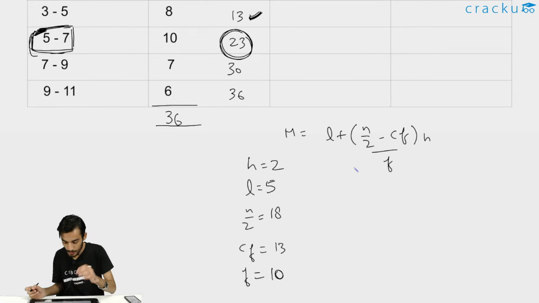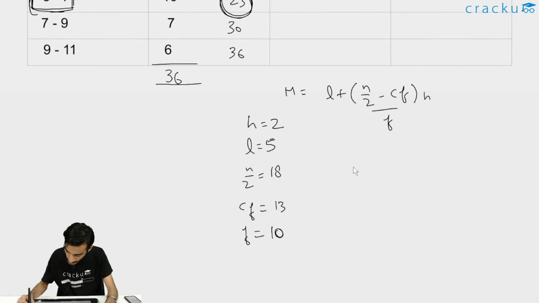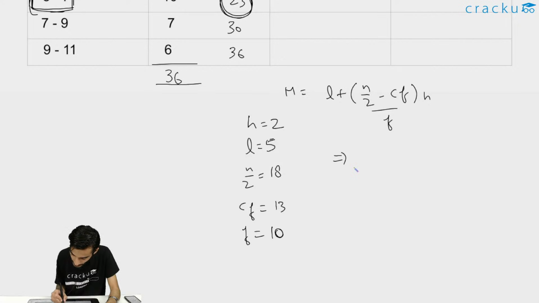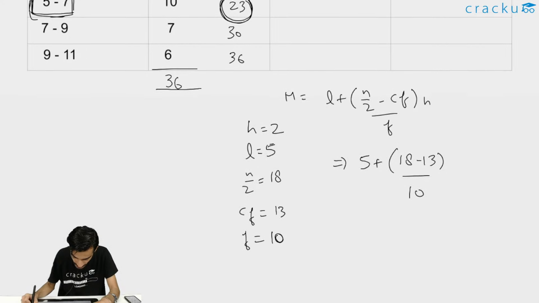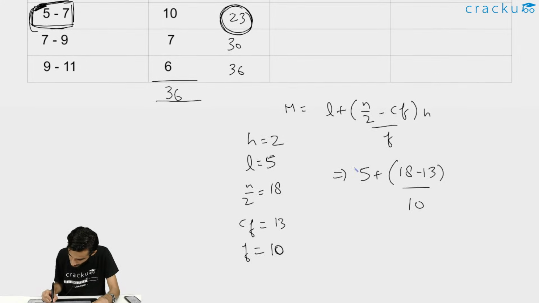So now we just need to plug in the values and we will be able to get the value of median. The value of median will be first the value of L, that is the lower limit of the median class, that is 5, plus n by 2 is 18, minus the cumulative frequency 13, divided by frequency of the median class, that is 10, multiplied by H, H is 2, right?